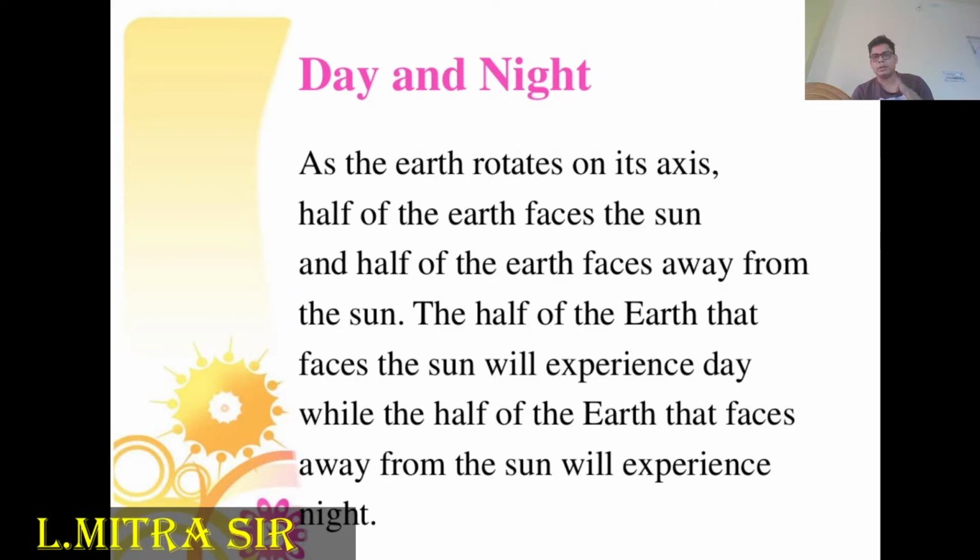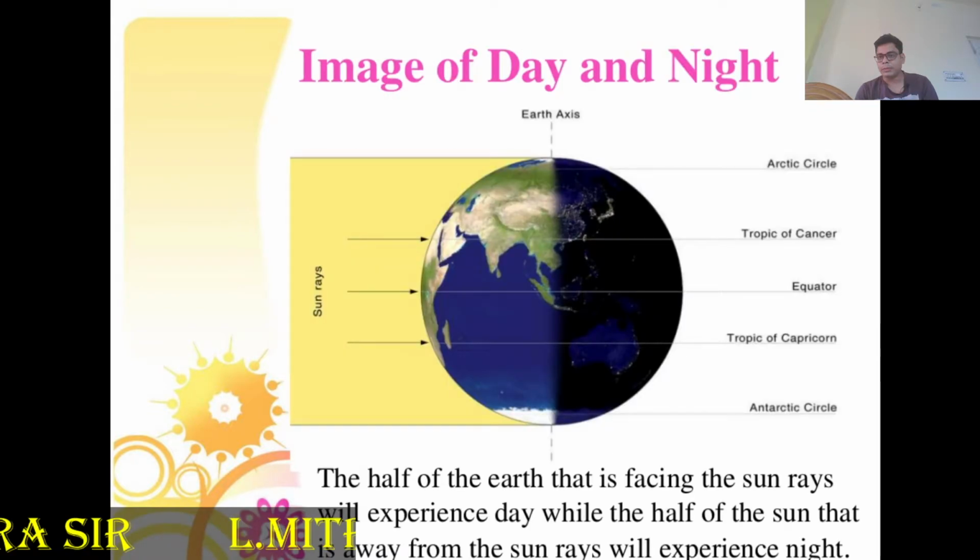Perhaps you can see on the screen, this is the circle of illumination. This is our equator. In the previous video on latitudes, we discussed the Tropic of Cancer, Tropic of Capricorn, the Arctic Circle and Antarctic Circle, and 90 degrees North Pole and 90 degrees South Pole.